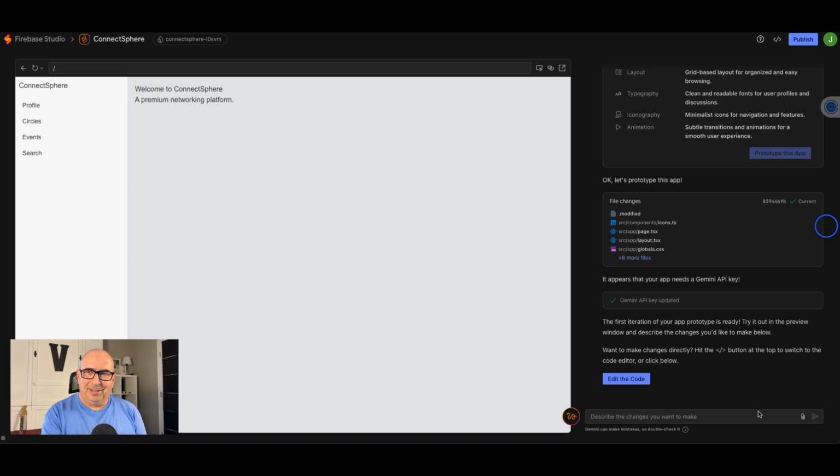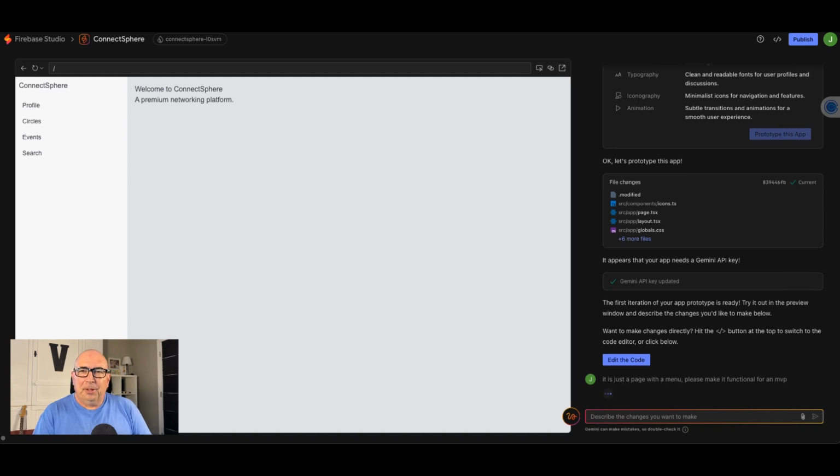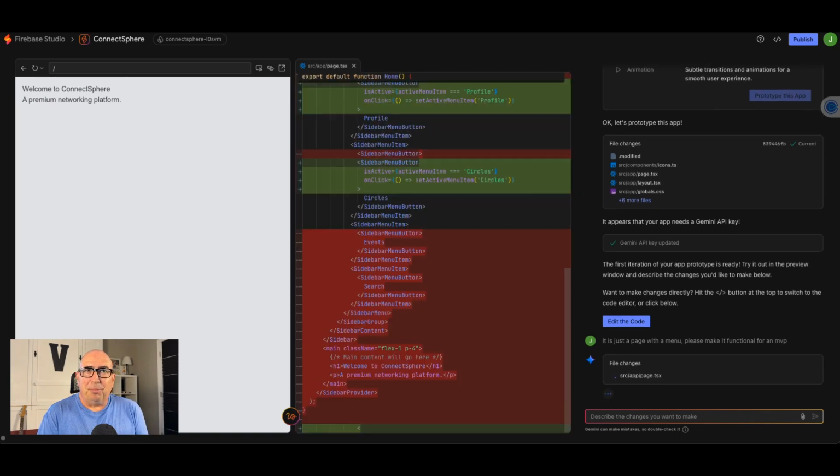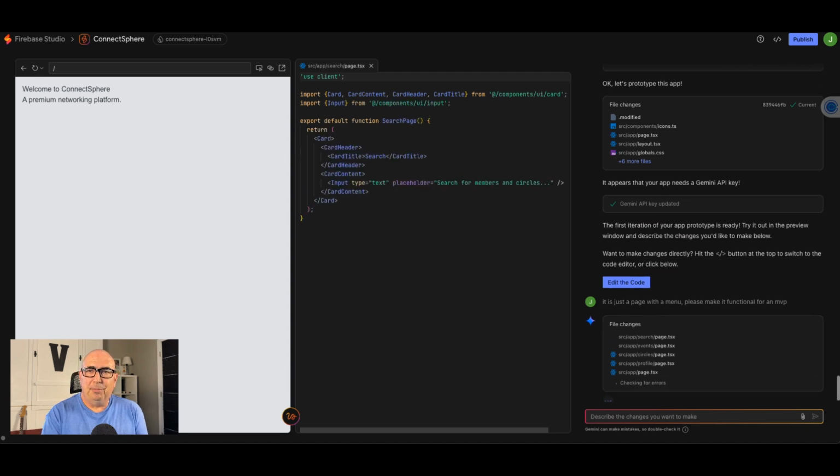So we're going to see if we can prompt it, and I'm using that term as far as nudging it to do a little bit more. And all I'm telling it is it doesn't do anything, and I'm going to try to make it functional for an MVP. Let's see what it builds out from there.